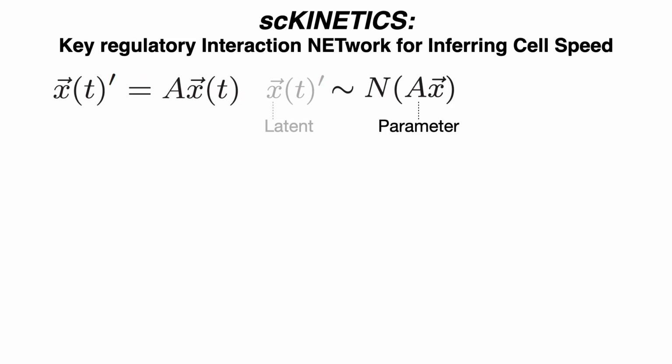And so we cannot simply just find a maximum likelihood solution for A in order to solve this problem. So in this setting, where we have both a latent variable and a parameter, we will instead use the expectation maximization algorithm to generate a maximum likelihood estimate for A while marginalizing out this latent from the likelihood function.